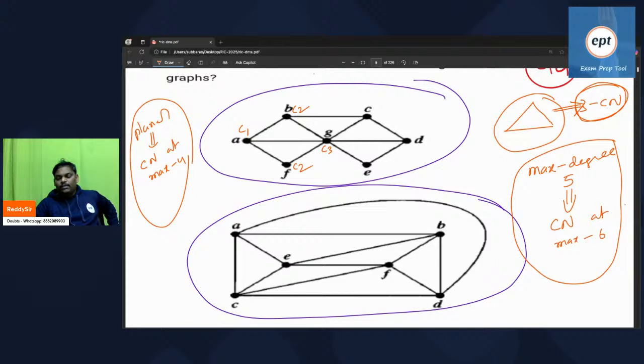Triangle will take 3. Next one, it may be C2, maybe C1. Check if I keep any color, what is the problem? C1, C3, C2, I cannot keep.